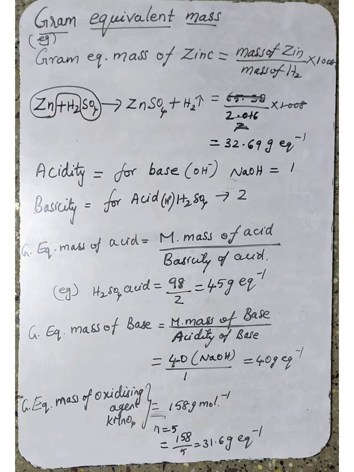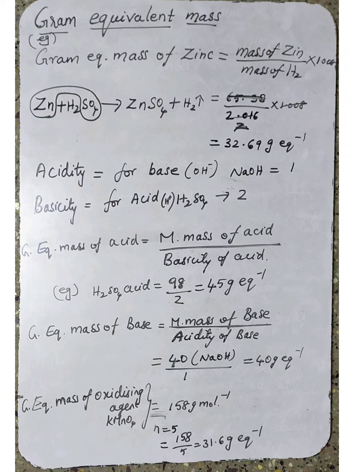Example, if you take hydrochloric acid, what is the formula for hydrochloric acid? HCl. Understood? In HCl, how many hydrogen atoms are there? Only one hydrogen atom. That one hydrogen is a replaceable hydrogen atom. So what is the basicity of hydrochloric acid? 1.